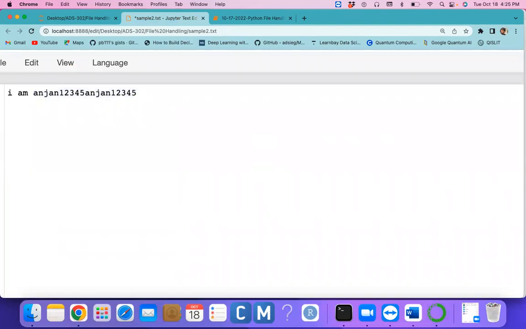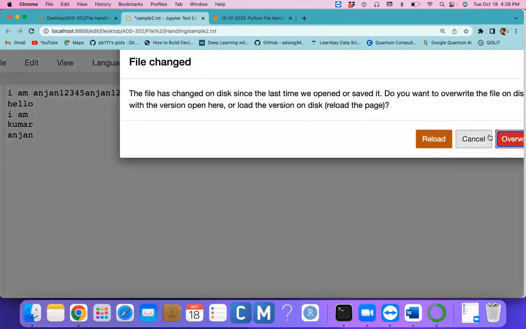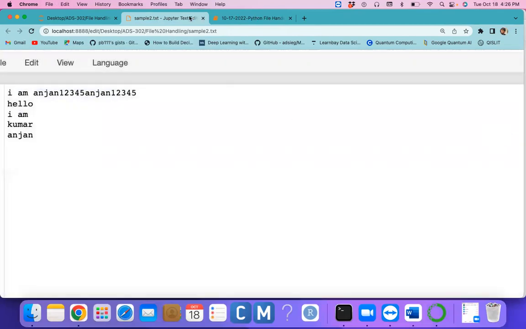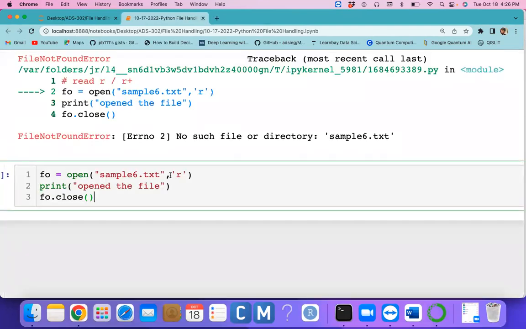Now in sample.txt, here we can write some new data: Hello, I am Anjan Kumar. So we have some lines of characters there.